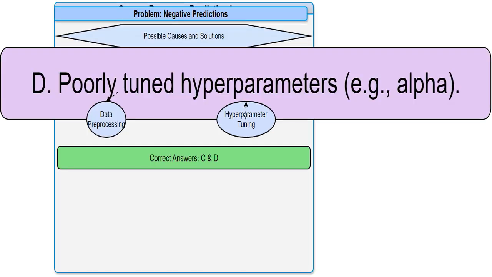The gamma regressor has settings, called hyperparameters, like the alpha parameter, that control its behavior. If I set these incorrectly, it might lead to poor results, including negative predictions. I could adjust these settings using techniques like grid search or cross-validation to find the best settings for my data. This is also a correct solution.